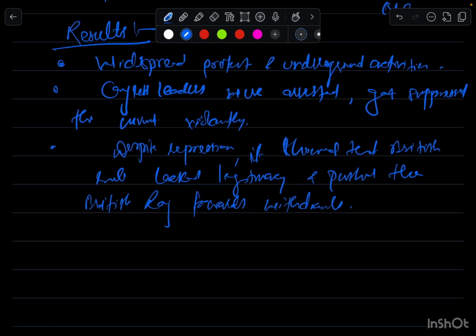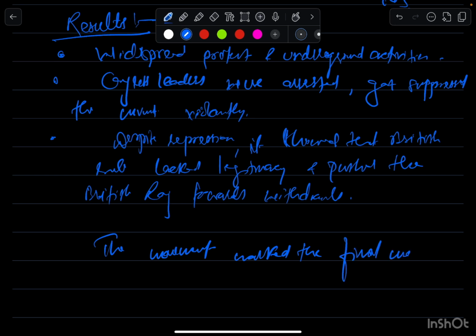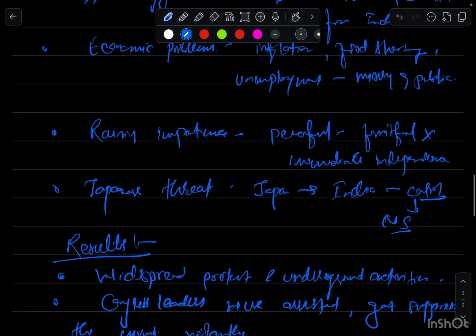And that's why, the final thing, this movement marked the final mass resistance before independence, because this was the final mass resistance. So the conclusion will be a very short one: the movement marked the final mass resistance before independence. So these are the two questions, and I hope you understood what the ideal approach should be